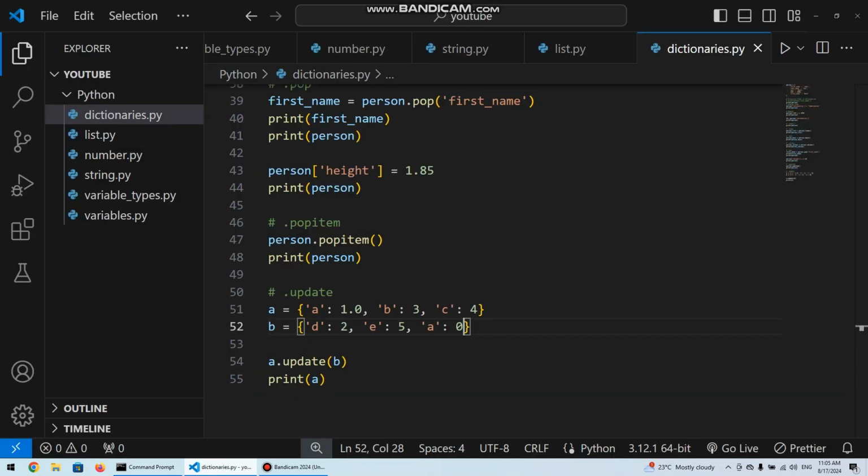So that's the update method. It permits us to use one dictionary to update another, and it works by adding values from the second dictionary into the first. For key value pairs that don't have existing keys in the first dictionary, it just adds them. But for those whose keys already exist in the first dictionary, it instead updates them. So that's the update method.